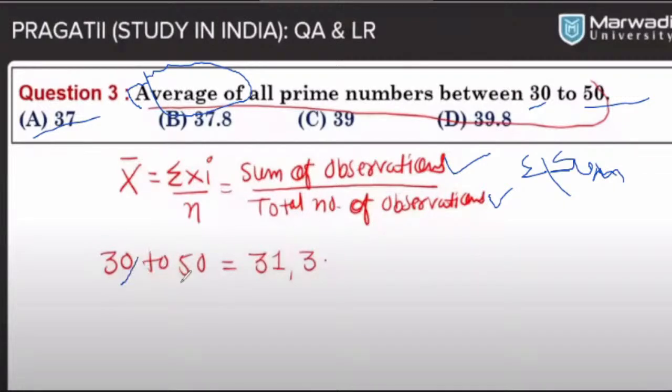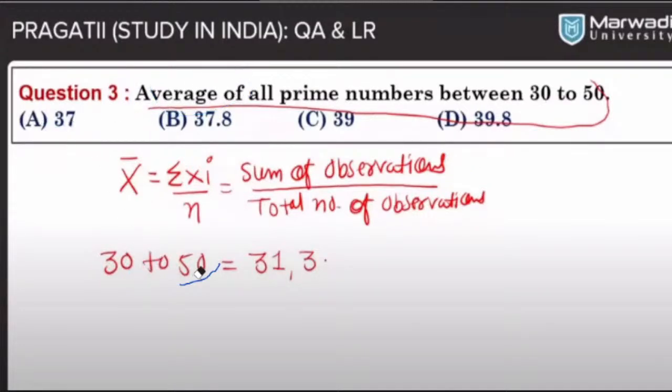From 30 to 50. You got it? One minute, then we see the calculations. I first delete this one.